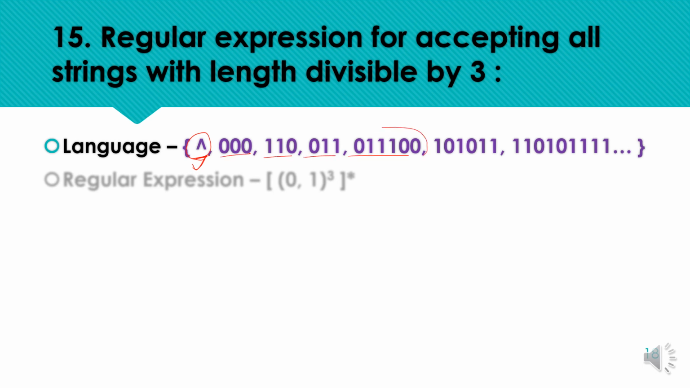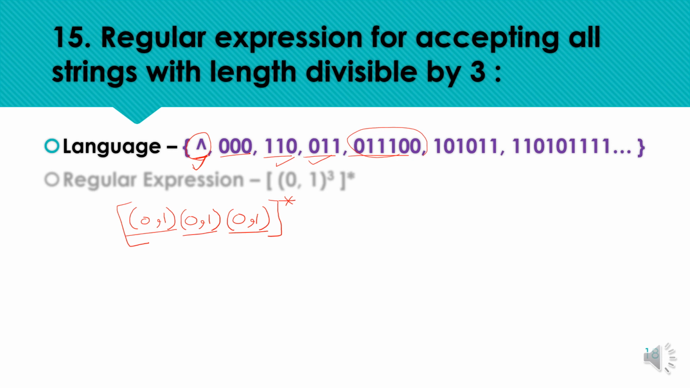If the length is a multiple of 3, the string is accepted by the machine, like 000, 110, 111. So any combination of length 3 or a multiple of 3 should be accepted by the machine. And the corresponding regular expression is, as we require 3 symbols for acceptance, the first symbol can be 0 or 1, and we put the second symbol in concatenation to the first symbol as 0 or 1, and the third symbol should also come in concatenation to the first two symbols, 0 or 1, and we need 0 or more occurrences of this pattern.